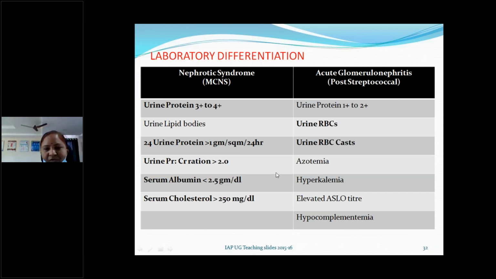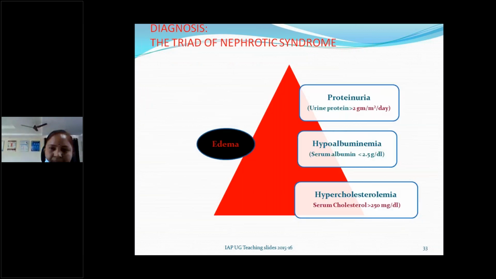But in case of AGN, usually blood urea and creatinine will be increased, and sodium potassium levels will be altered, hyperkalemia will be there, and elevated ASO titers because it is post-streptococcal. And hypocomplementemia will be there because antigen, complement and antibody precipitation will be there at the basement membrane in case of acute glomerulonephritis. So these are the laboratory differences. If you can remember, remember. But clinical differences are more important than laboratory differences.